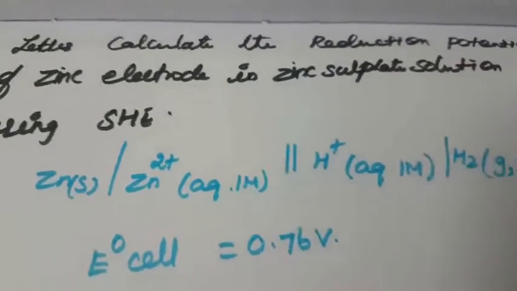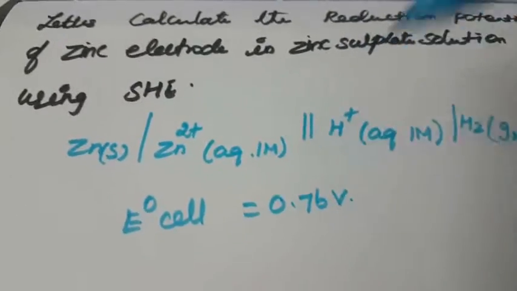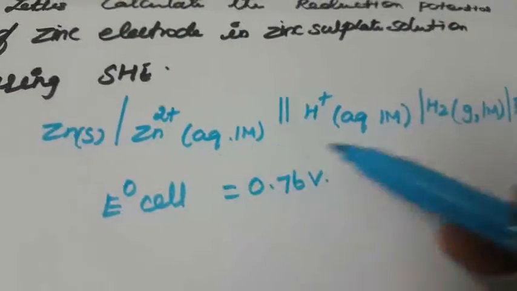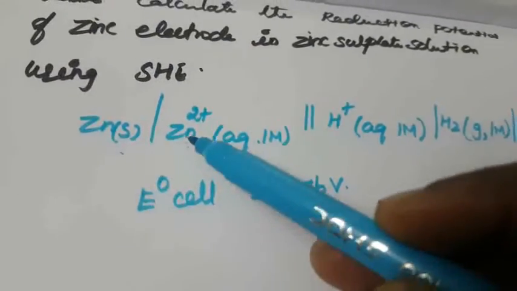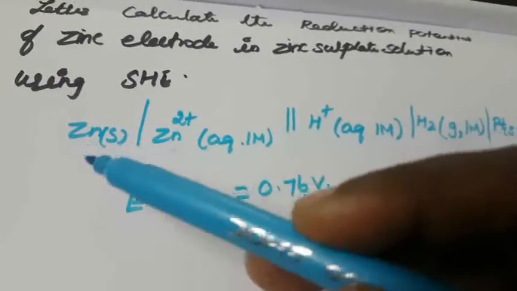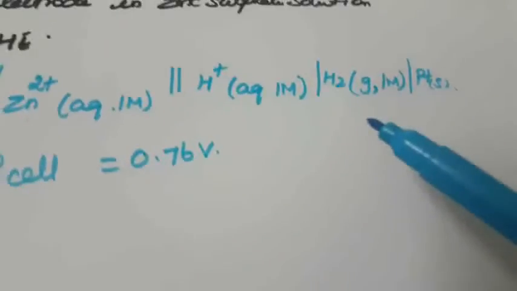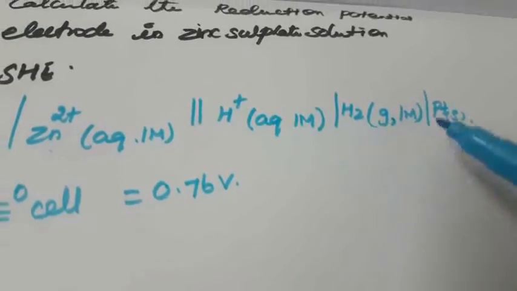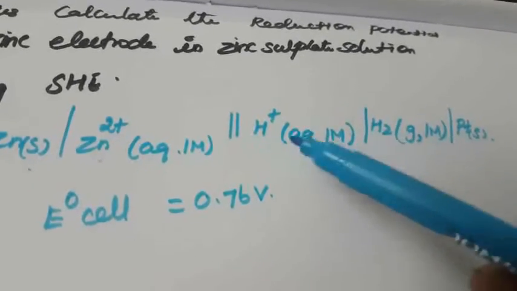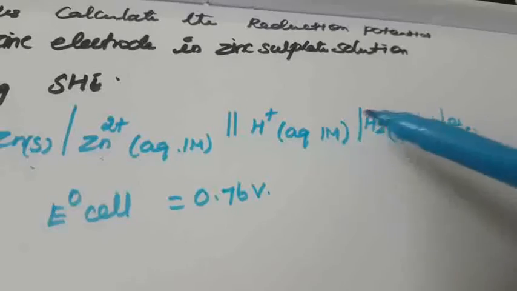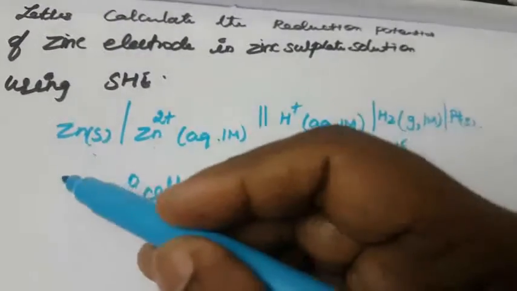Let us calculate the reduction potential of the zinc electrode in zinc sulfate solution using SHE. Okay, so this is the construction of the galvanic cell. So how is the galvanic cell constructed? That is Zn 2 plus. So the left side is an anode. At the anode you have the zinc electrode, and at the cathode you have the SHE, that is the standard hydrogen electrode. On this side you have the SHE, and on this side is the anode.